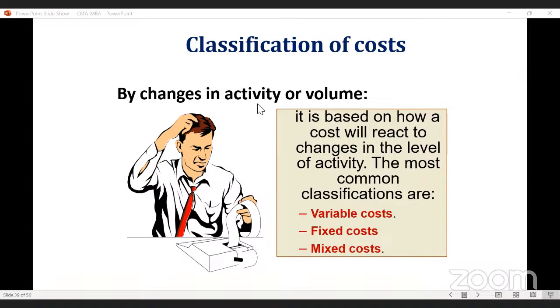So these are on the basis of activity and volume. Please remember, this is the parameter or base. Activity, or volume I can say. Whenever you are producing one unit of product, and whenever you are producing 500 units of product, in the two cases, will the cost be different or will the cost be same? Different.